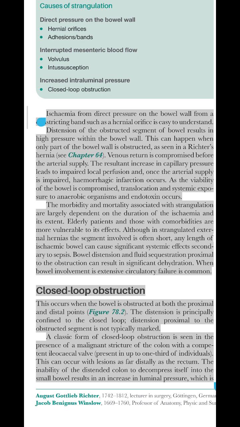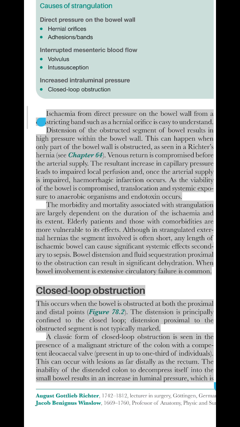The morbidity and mortality associated with strangulation are largely dependent on the duration of the ischemia and its extent. Elderly patients and those with comorbidities are more vulnerable to its effects. Although in strangulated external hernias the segment involved is often short, any length of ischemic bowel can cause significant systemic effects secondary to sepsis. Bowel distension and fluid sequestration proximal to the obstruction can result in significant dehydration. When bowel involvement is extensive, circulatory failure is common.